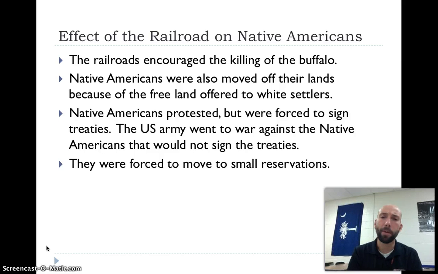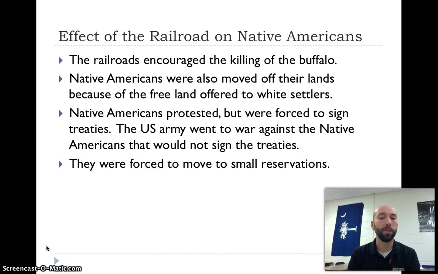The real negative, though, about the railroad is it really destroys the Native Americans out west, which we've already talked about, destroying the Native Americans in the east and the Trail of Tears and forcing them to move out west. Well, now we need that land for the railroads. That's again going to hurt Native Americans.